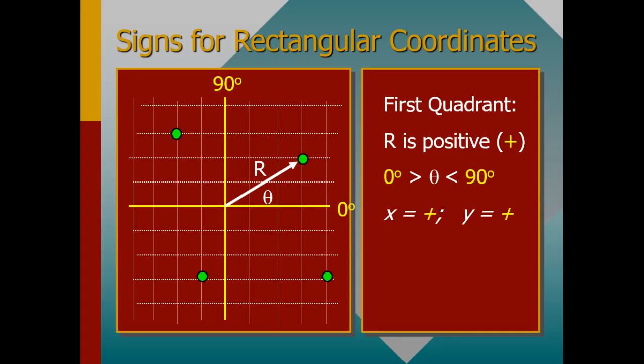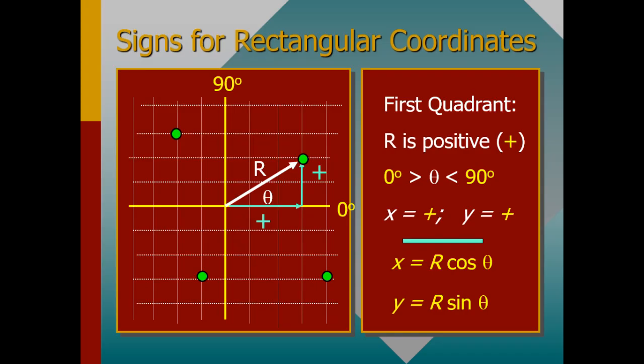When you want to find the x value, you use the formula x is equal to r cos theta, where r is the resultant, and y is equal to r sin theta, where r is also the resultant. That's for the first quadrant.